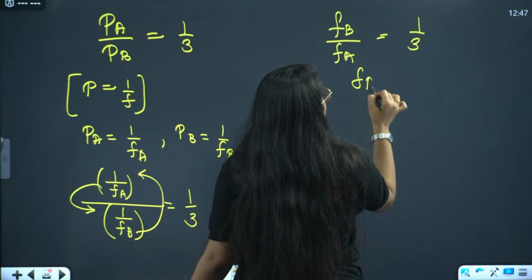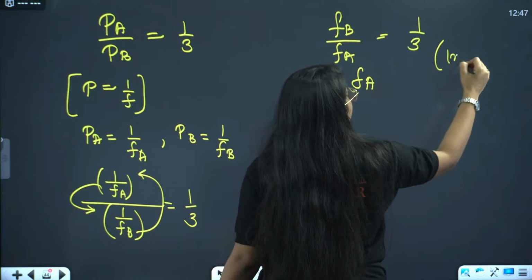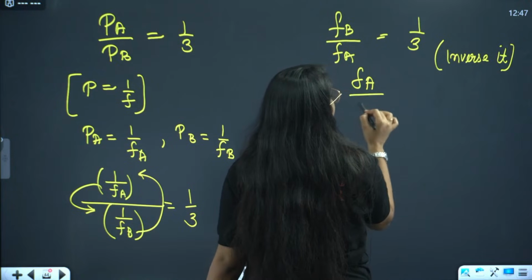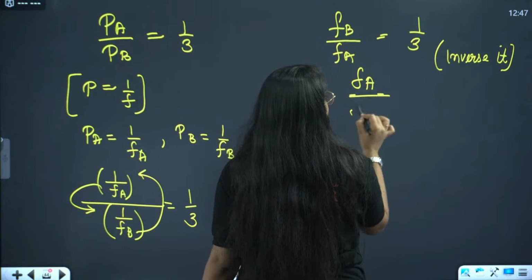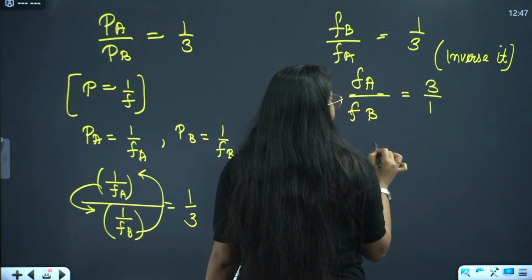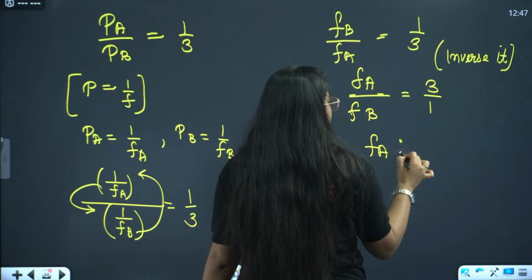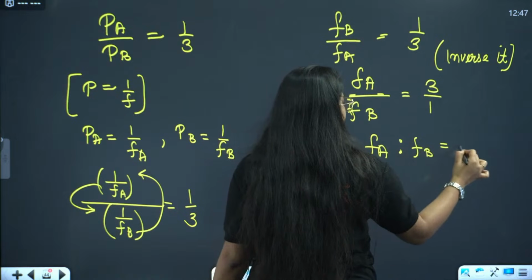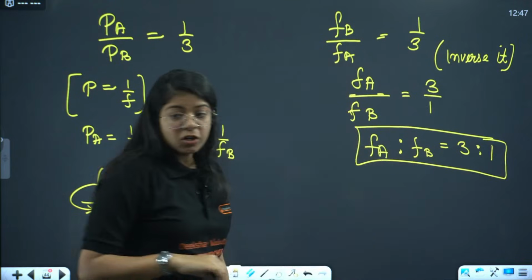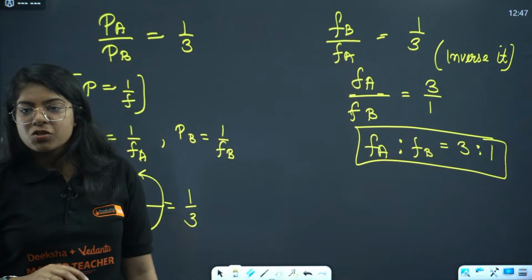So f of A, if we inverse it, that means f of A divided by f of B will be 3 by 1. So f of A ratio f of B is given as 3:1. Understood? Understood, Shivani?